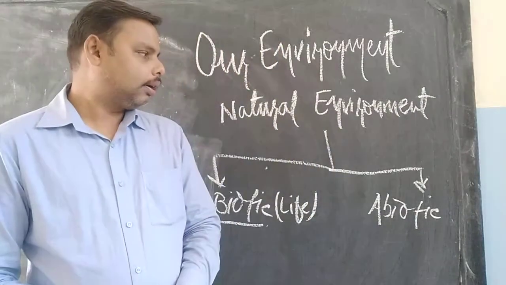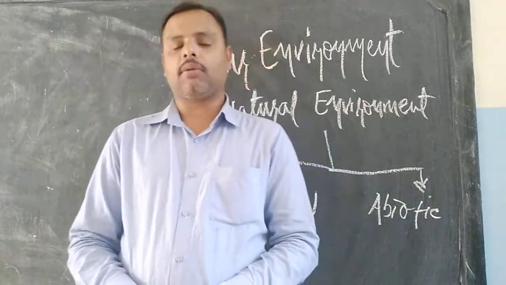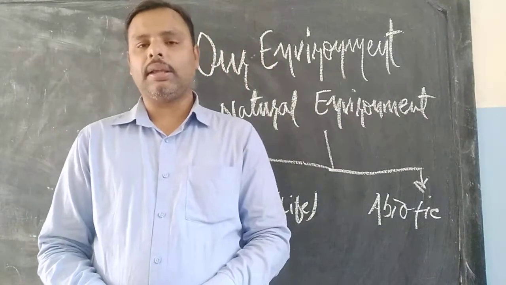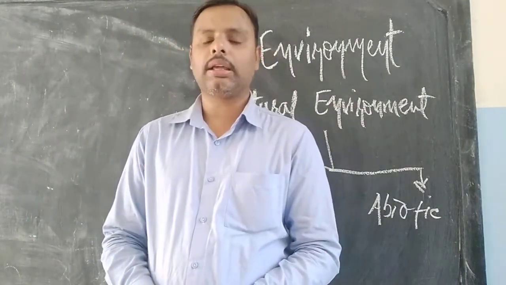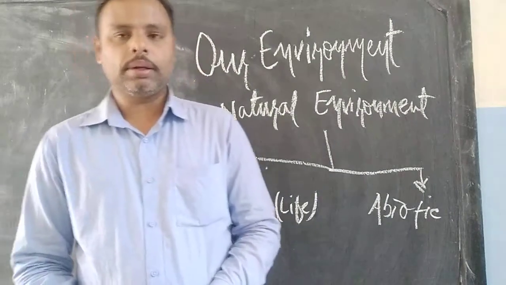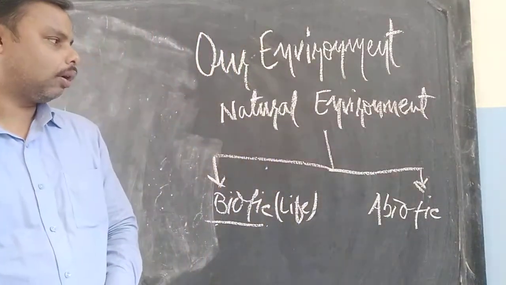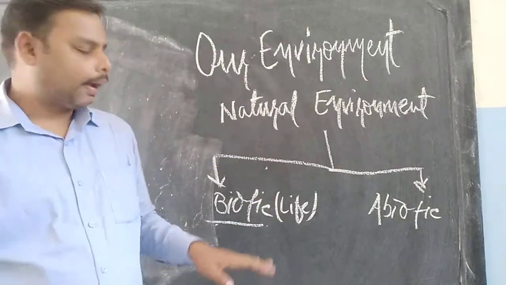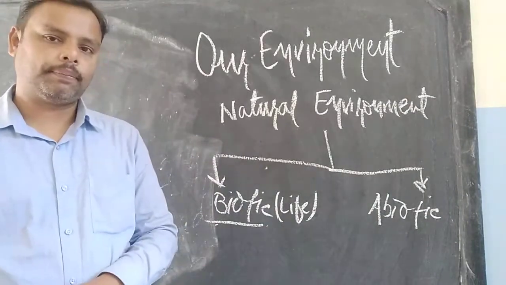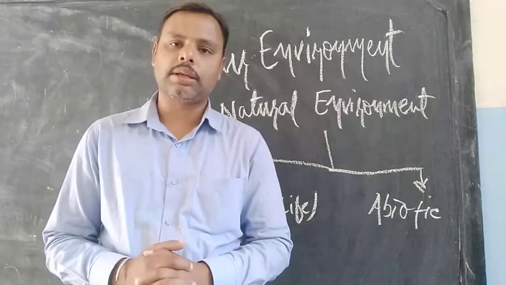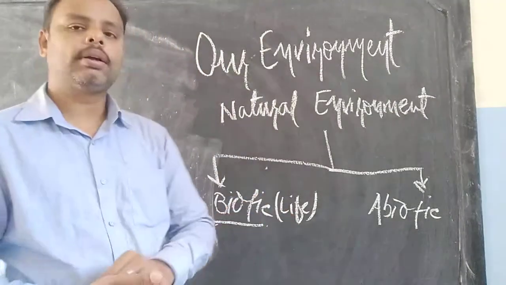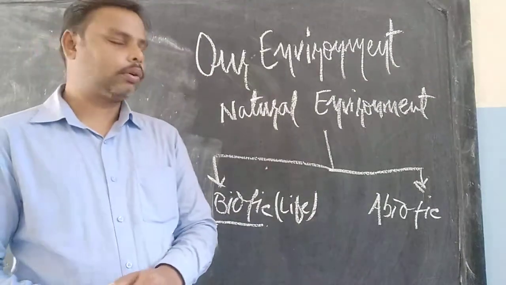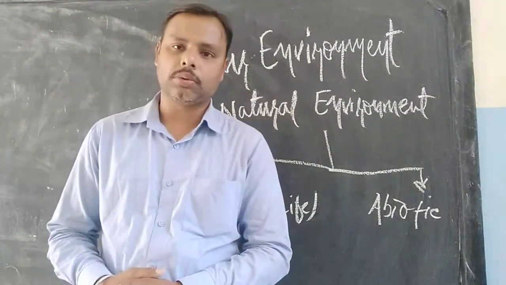Second factor is the human environment. Human environment is all about the environment which makes the life of a human being convenient and comfortable. Now, the natural environment is categorized into biotic and abiotic resources. Biotic resources are those which have life in them, like human beings and animals. So they fall under the category of biotic resources.